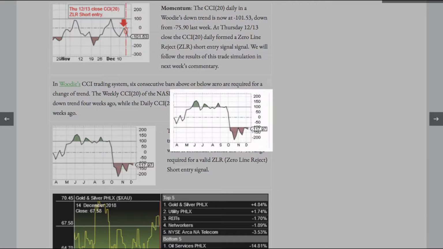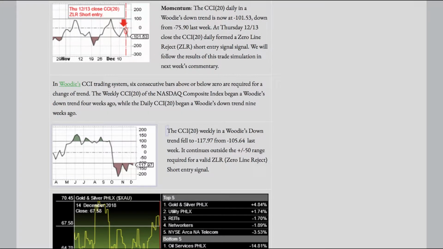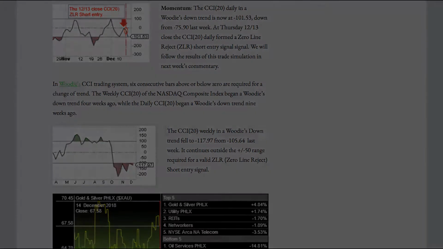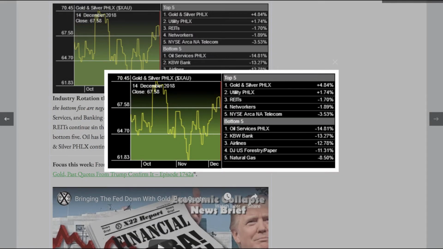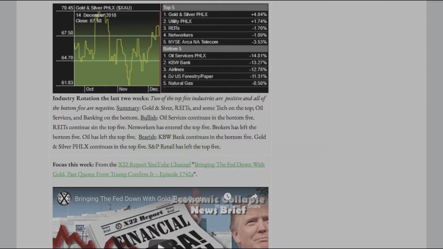The CCI 20 weekly, in a Woody's downtrend, fell to a negative 117.97 from a negative 105.64 last week. It continues outside the plus or minus 50 range required for a valid zero-line reject short entry signal.